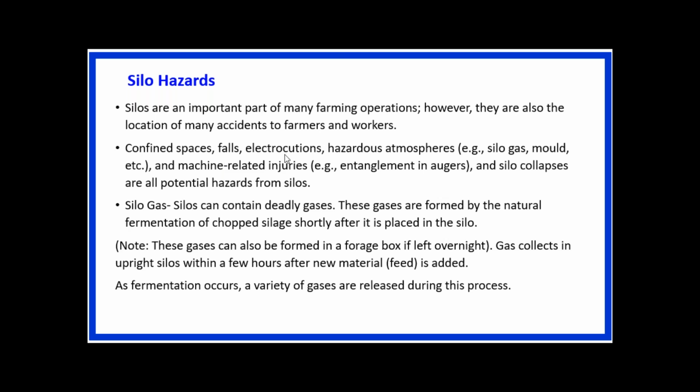Sometimes we have to use electricity in storing material in the silos or in the processes. Then there are chances of electrocution. So electric short circuit is also one of the hazards which may be present in these silos, and then hazardous atmosphere. Which type of material you are going to use in that silo? On the basis of that, a hazardous atmosphere may be created. Sometimes we are using gases that may be flammable or explosive gases. Sometimes we are using mold, etc. And on the basis of this material, these silos may be hazardous.